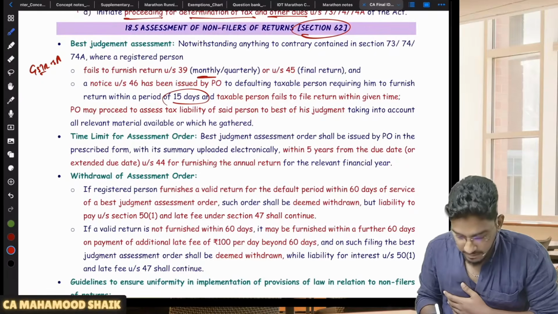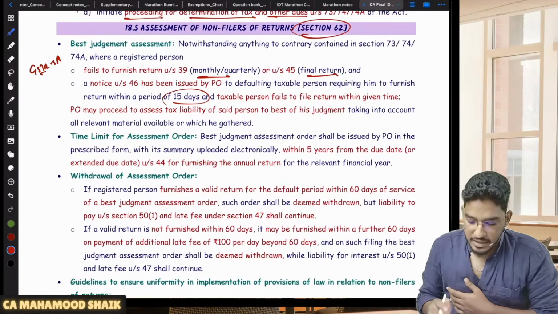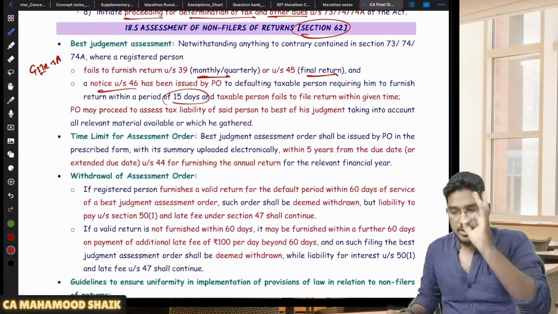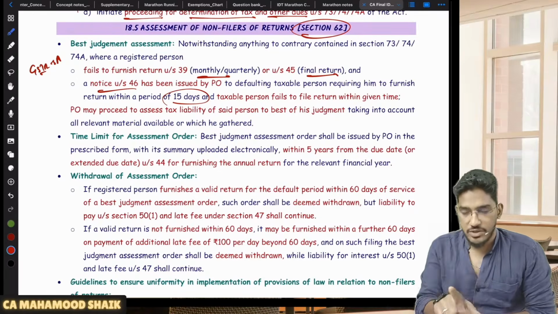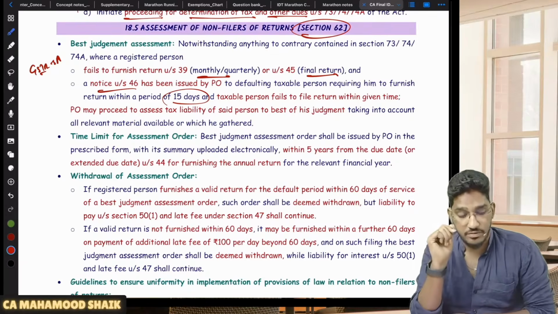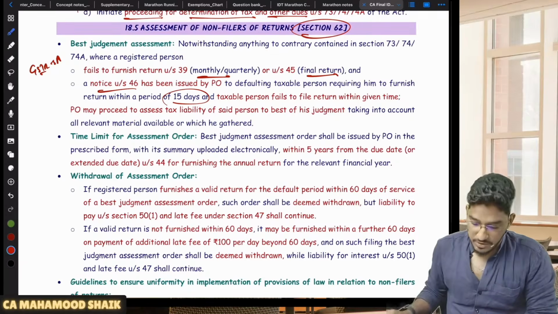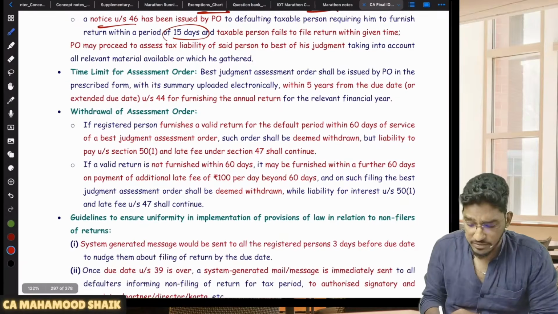If you are failing to furnish any monthly return or final return, first they will give you a GSTR 3A notice: Boss, please file the return within 15 days. Now they have given you notice, but still you are not filing your return within 15 days. Then what will happen?